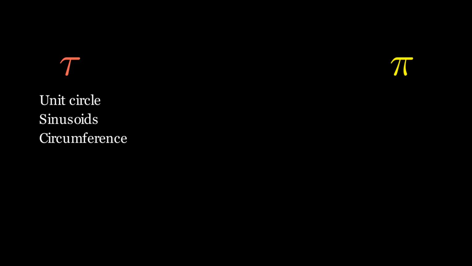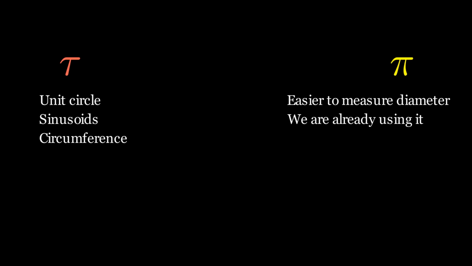Now there are clear benefits of tau which have been stated several times before, but the pi supporters always have something to say. Now some of their points make sense, like how it's easier to measure a diameter than it is to measure a radius. And they also have the benefit of the status quo. We're already using pi, it's not worth it to change to tau.